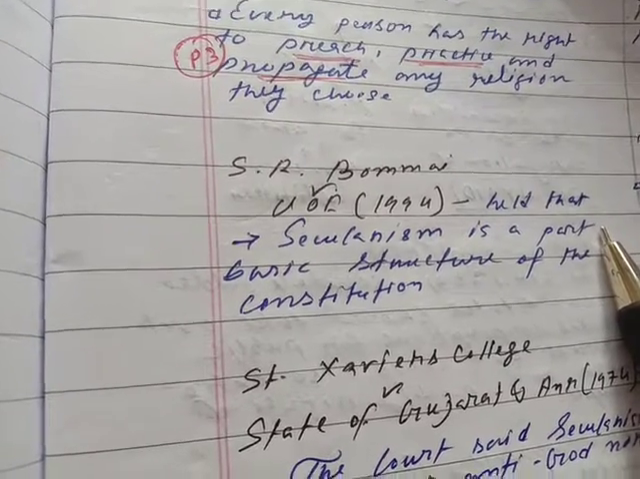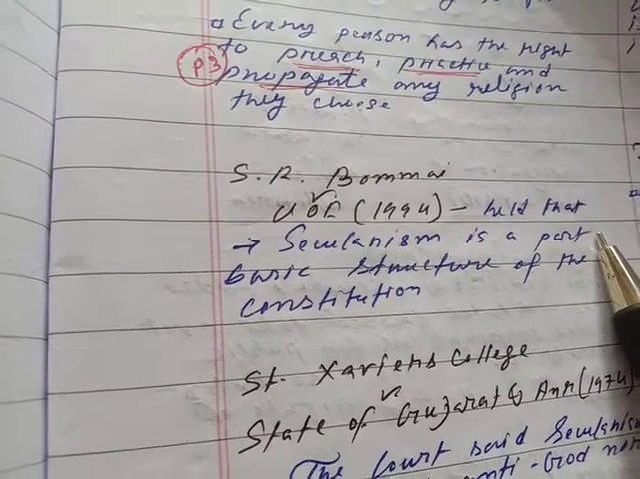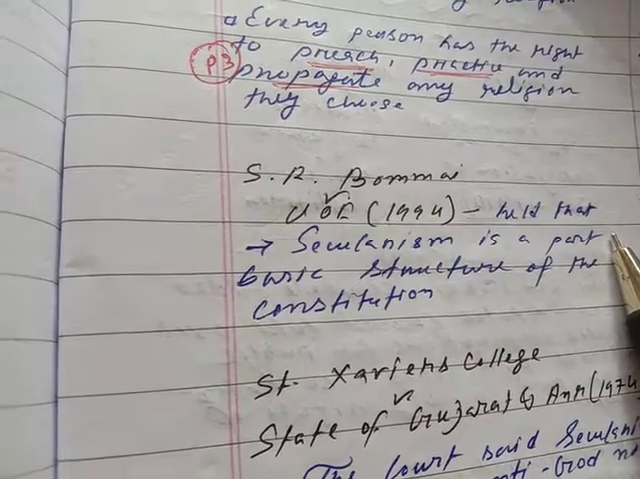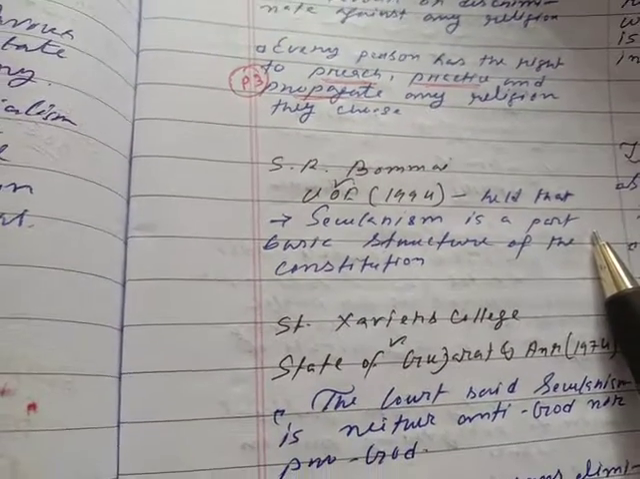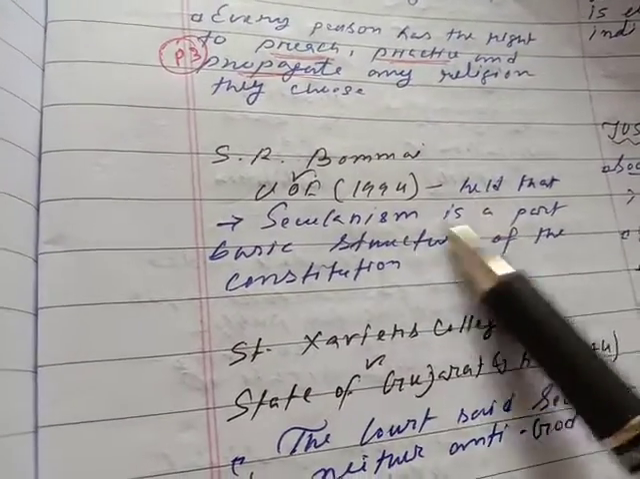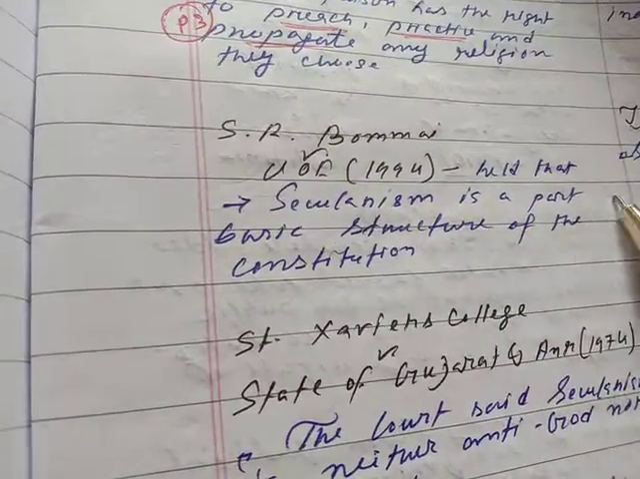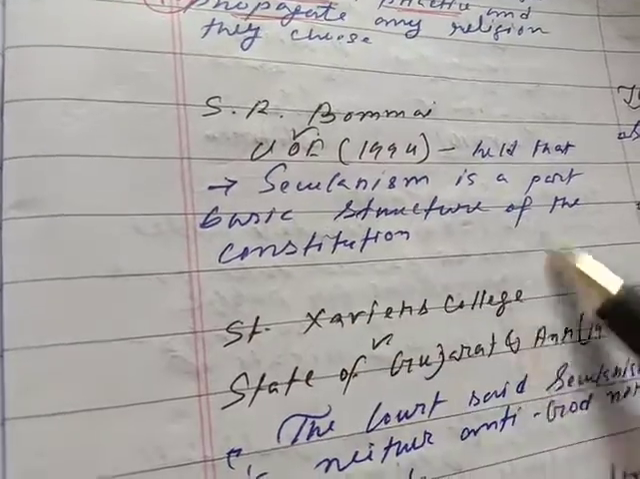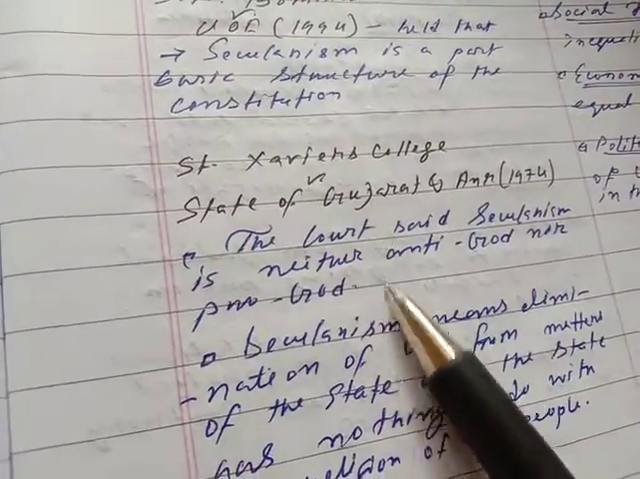The first one was Union of India versus Madan Gopal Kabra. Second one is Excelsior versus Union of India. Third, Minerva Mills versus Union of India. Then DS Nakara versus Union of India. And this one is SR Bommai versus Union of India, 1994, which held that secularism is a part of the basic structure of the Constitution. This is very important. Then St. Xavier's College versus State of Gujarat and another.